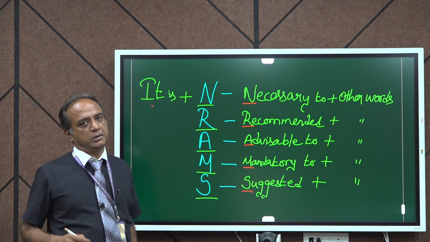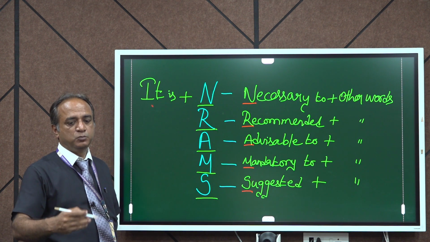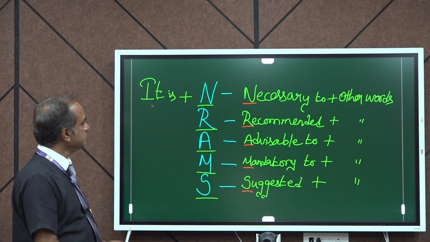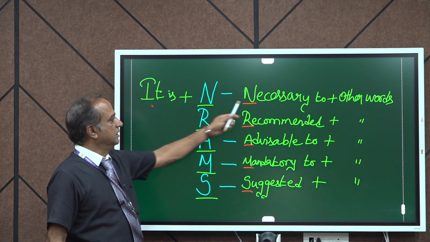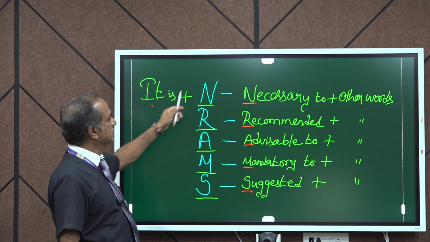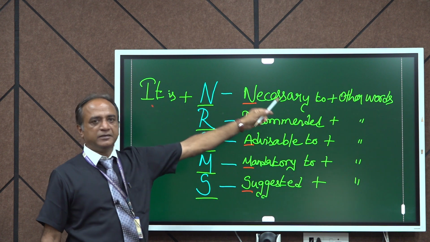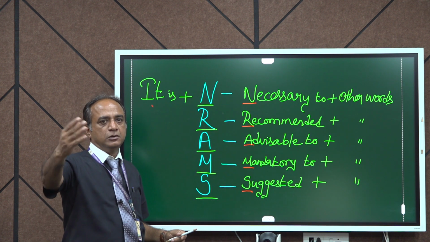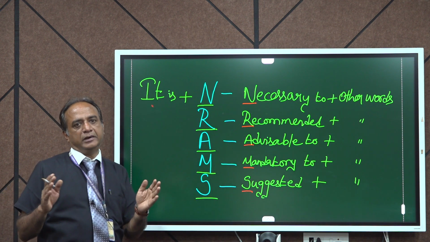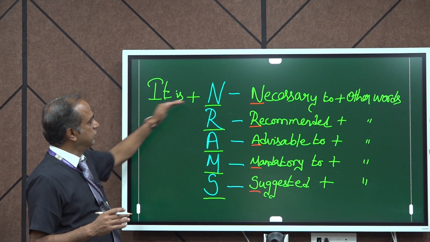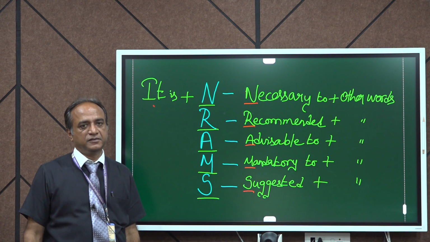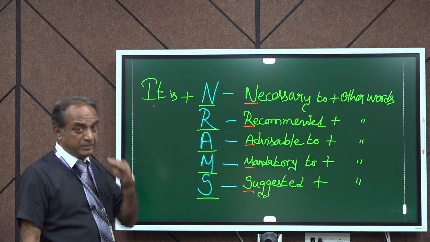Now let's see one by one. What is N? What is R? What is A? What is M? And what is S? N is necessary. So you can write like this: Number 1, it is necessary to plus other words. Based on the situation, you can use the other words. When you go to the example, you will have a comprehensive idea on how this formula is written in a perfect recommendation sentence. So first let's learn the formula, I mean the expression.